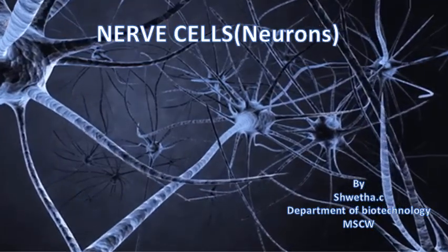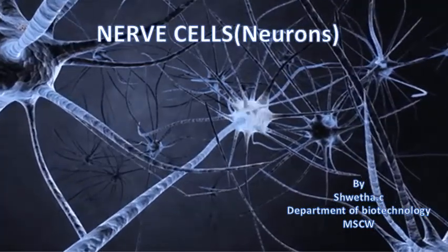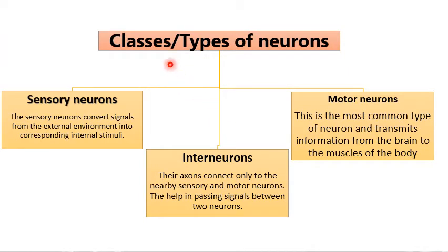We'll continue our studies on nerve cells. Classes or types of neurons. Based on their roles, the neurons found in human beings are broadly classified into sensory neurons, interneurons and motor neurons. What are sensory neurons?